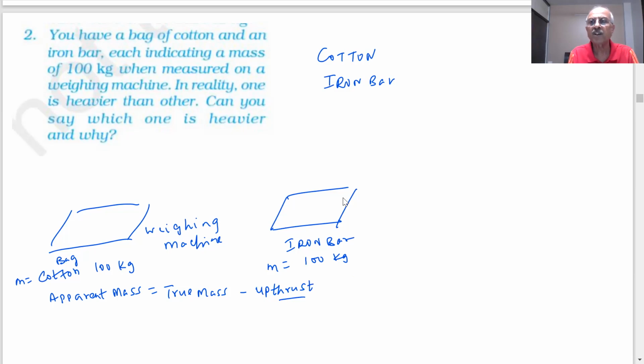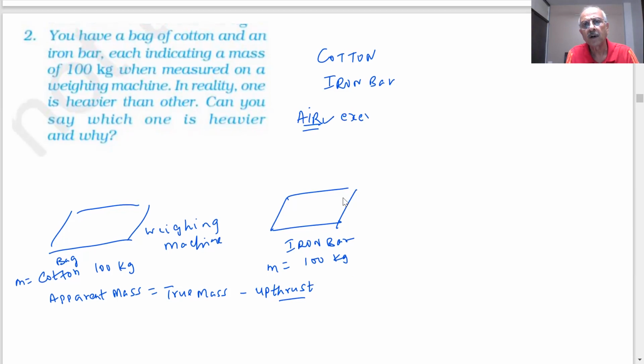Now this upthrust depends on what factor, students? So you are displacing air. Here the fluid is air. The air will exert upthrust or buoyancy. Is it right?